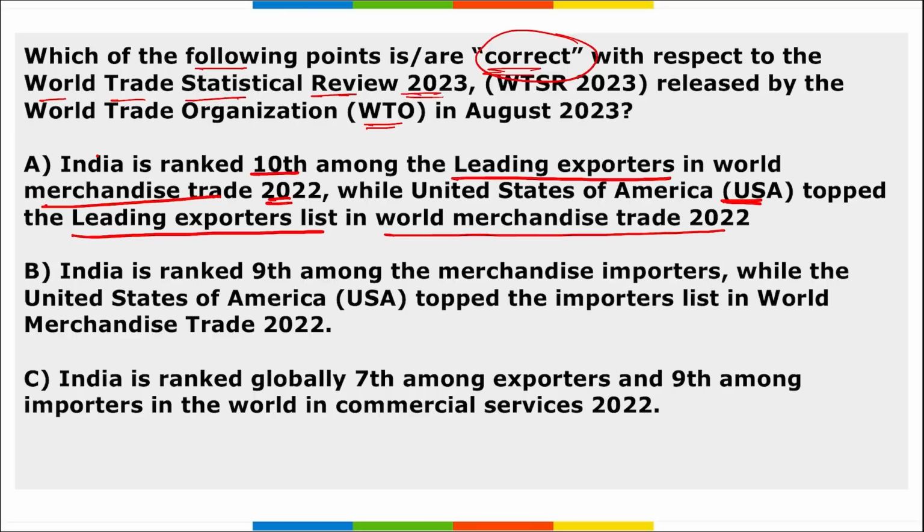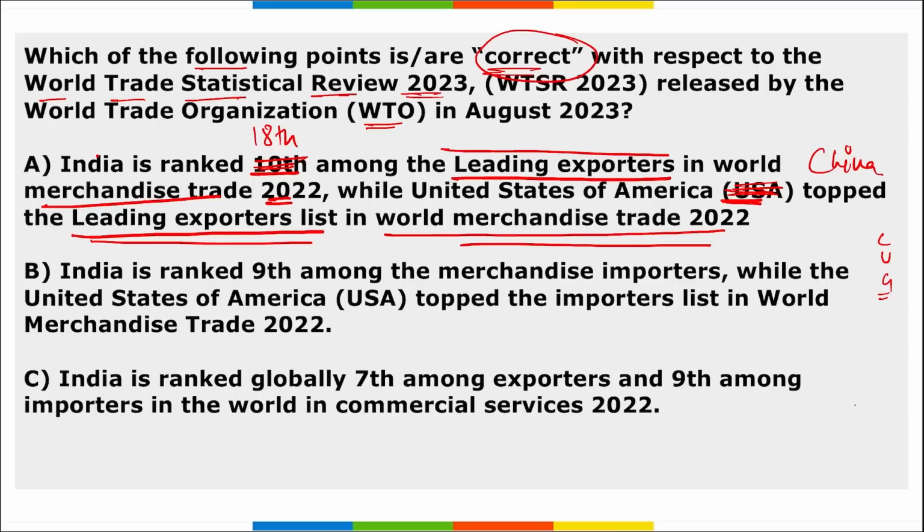So remember here, what is the rank of India? India ranked 18th, not 10th, among the leading exporters in the world merchandise export trade. And if we talk about who topped here, it is not USA, actually it is China that has topped the leading exporters list in the world merchandise trade 2023. So China was on the top, followed by USA, and Germany was on the third position in the top 3 exporters in world merchandise trade.